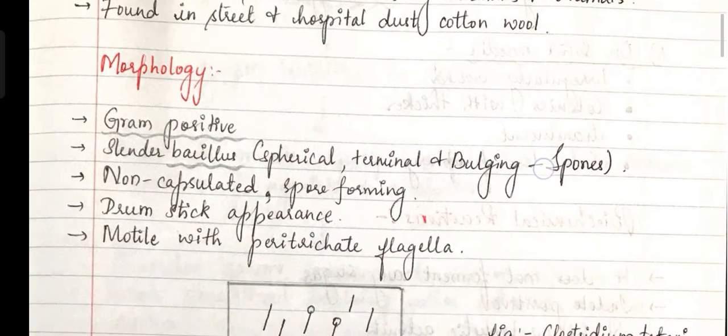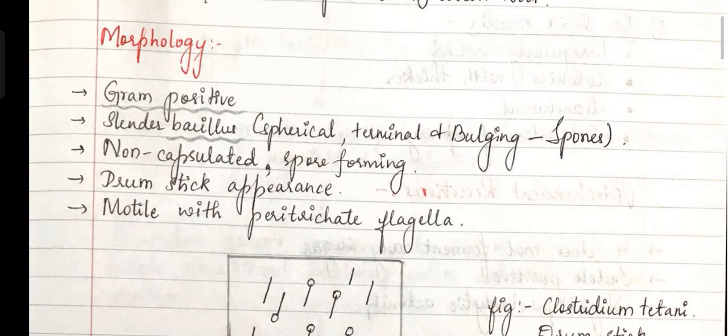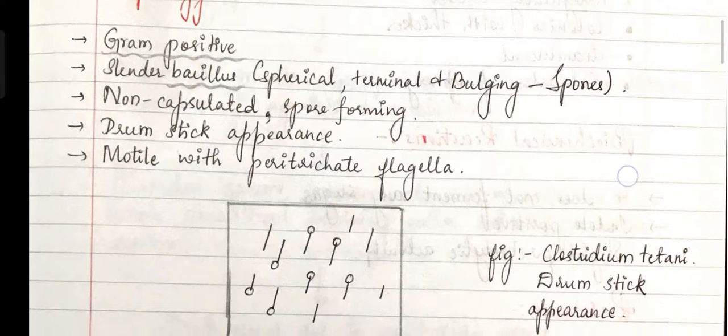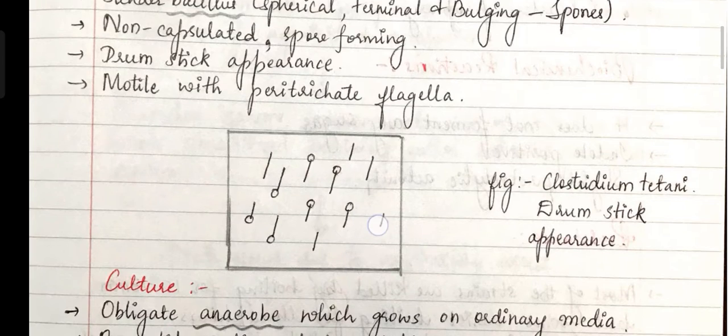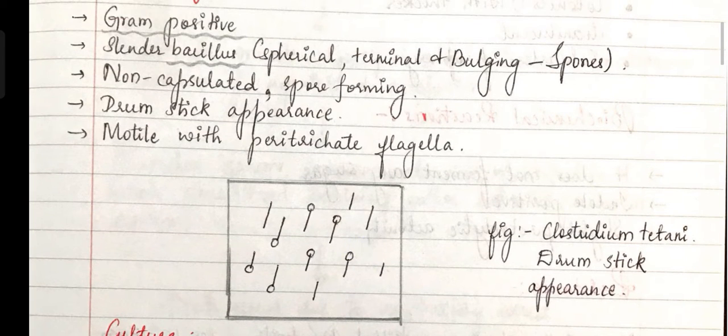Then coming to the morphology of this bacteria. First of all, it is gram positive, a rod-shaped bacillus with spherical, terminal, bulging spores. It is non-capsulated, but the interesting point is that it is spore forming. The spore is formed at the terminal end, and the shape of this bacteria is a drumstick appearance. You can see the drumstick appearance here.